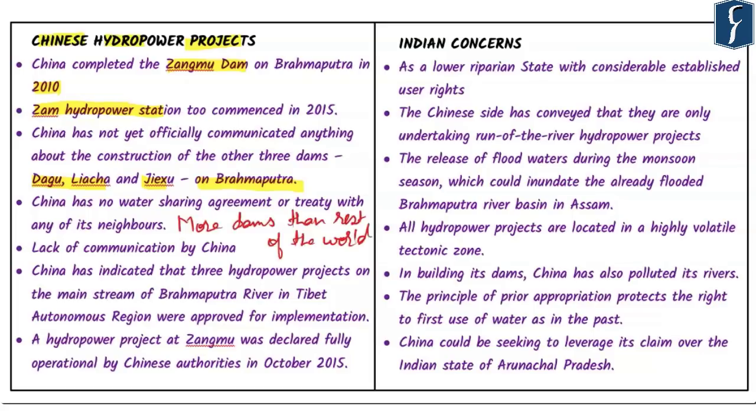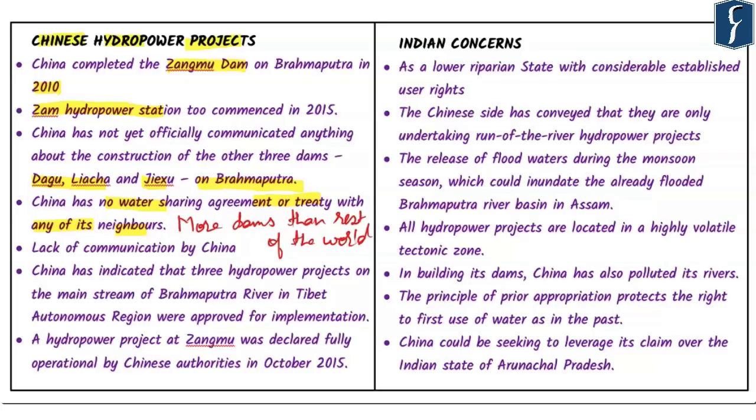At the same time, what is more appalling is that China does not have any kind of water sharing agreement or treaty with any of its neighbors, which includes India as well. Many of you would recall that there is the Indus Water Treaty between India and Pakistan, through which India shares its water with Pakistan. At the same time, a similar kind of arrangement for so many rivers that travel from China to India is not there or is absent altogether.